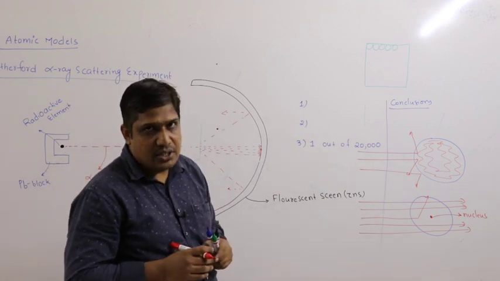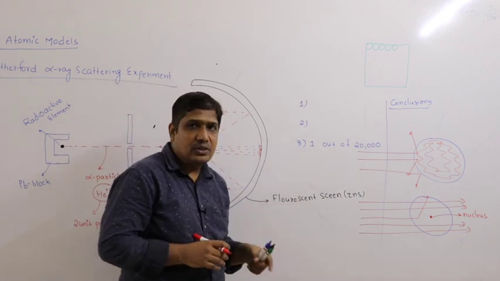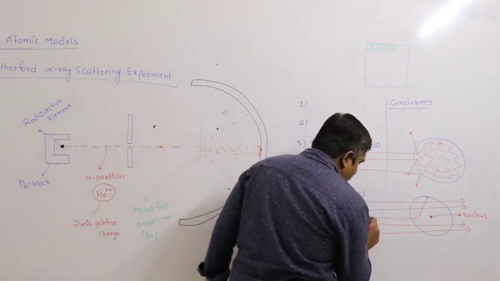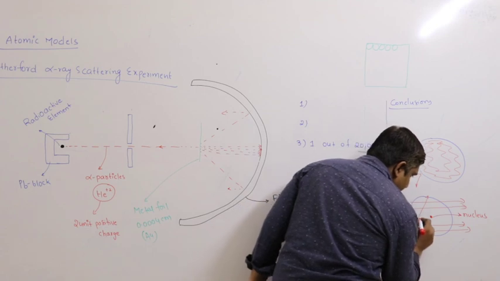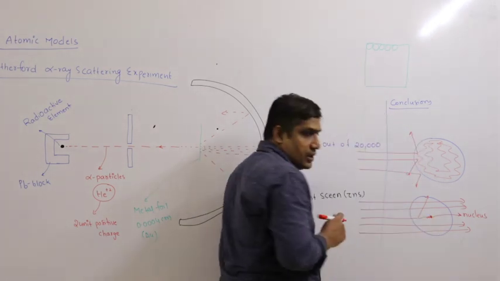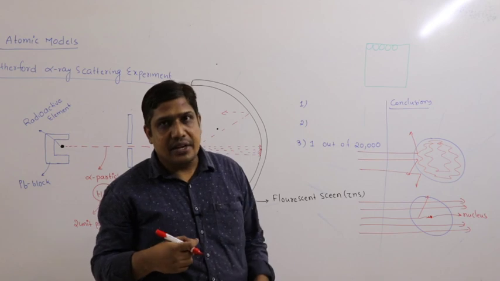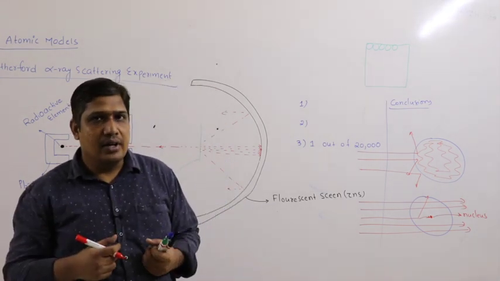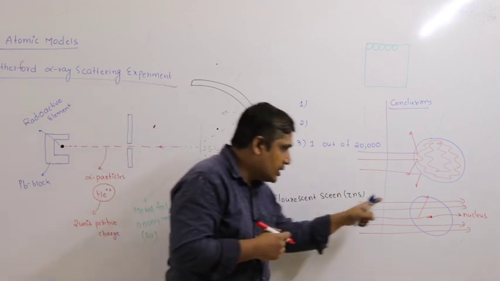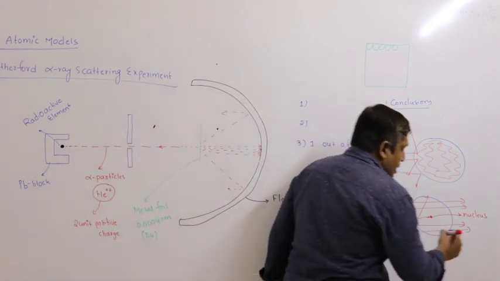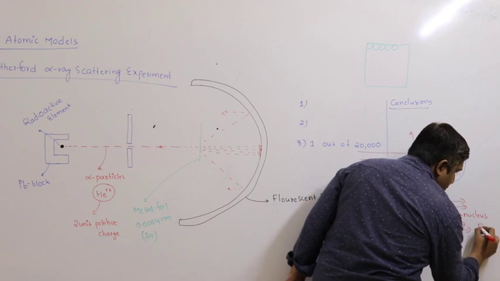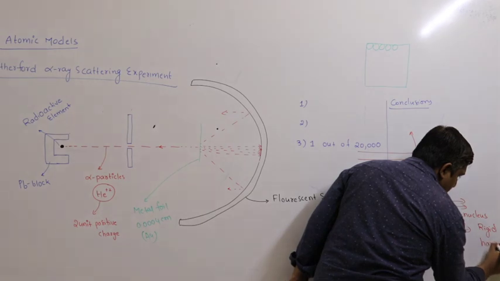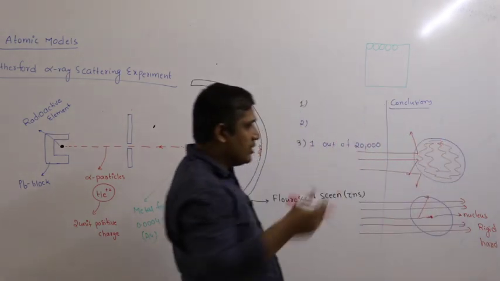Coming to the third point, 1 out of 20,000 reflected, bounced back. This indicates that if an alpha particle is in the direct path of approach, it experiences huge repulsion, hence it is bounced back. This also indicates that the nucleus is rigid and hard, so the alpha particle is not able to penetrate it.